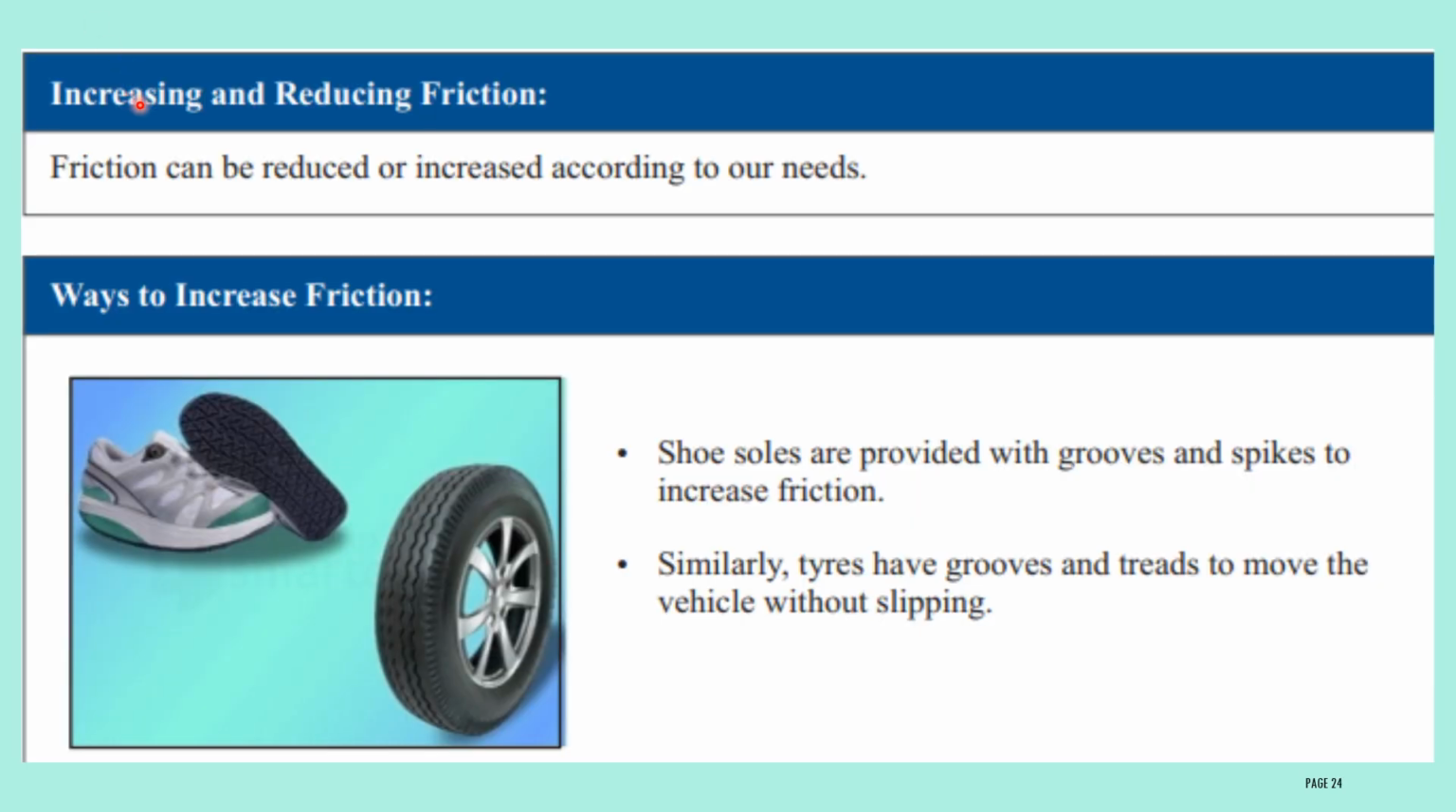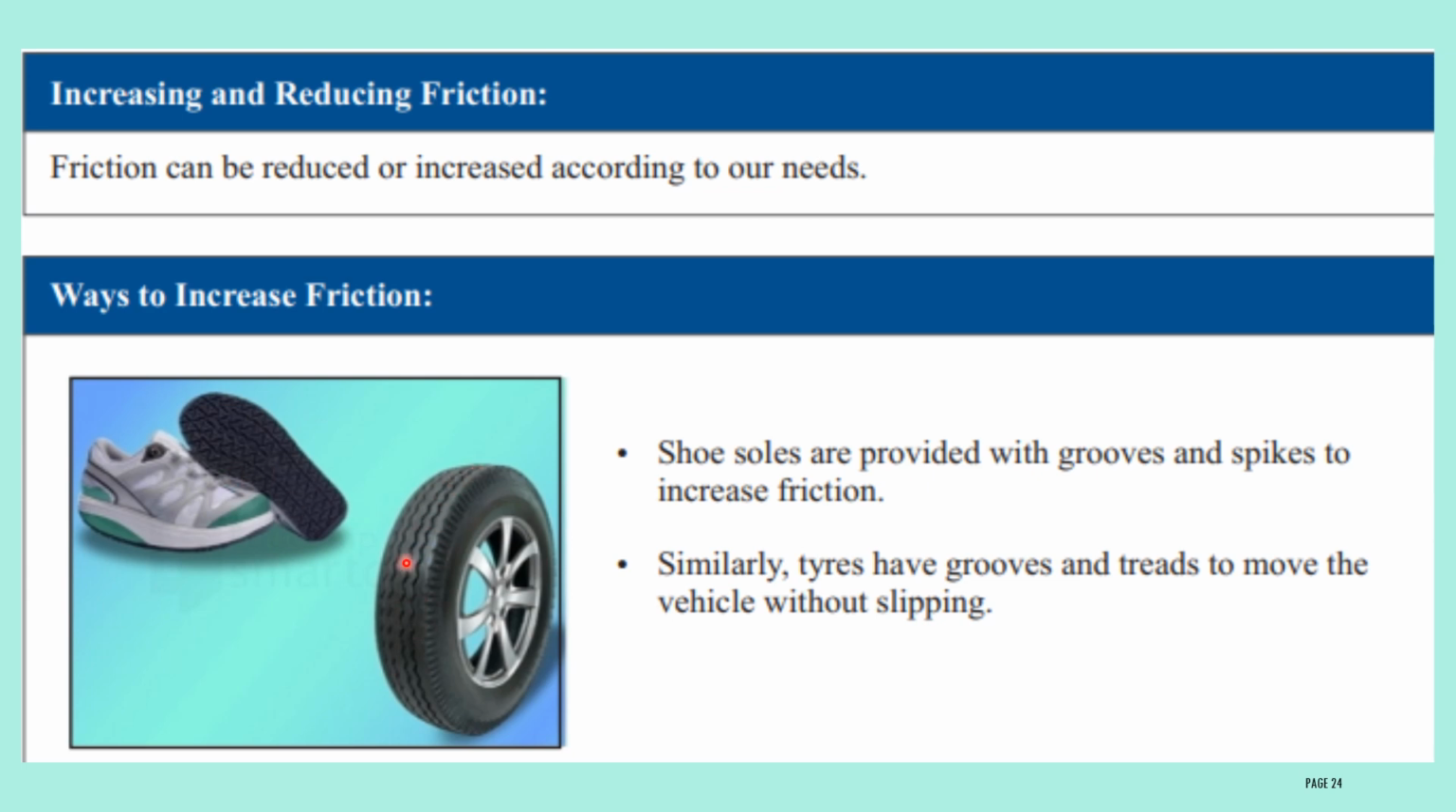Let us discuss the next one, increasing and reducing friction. Friction can be reduced or increased according to our needs. First one, ways to increase friction. Let us consider an example. Shoe soles are provided with grooves and spikes to increase friction. Similarly, tires have grooves and treads to move the vehicle without slipping. You can observe that shoe soles contain so many grooves and spikes, or some type of irregularities. On the tire also you can see some pattern of irregularities. It will follow a pattern.